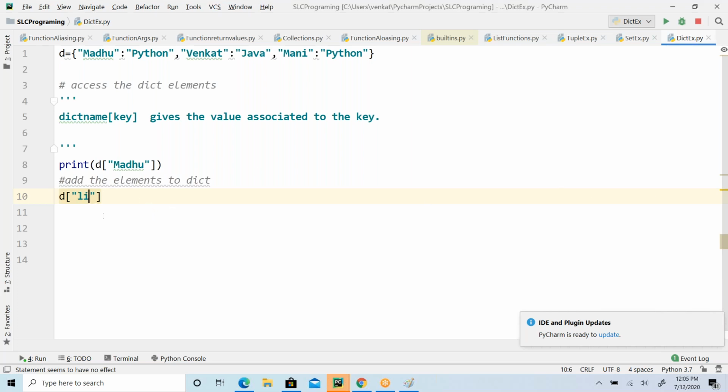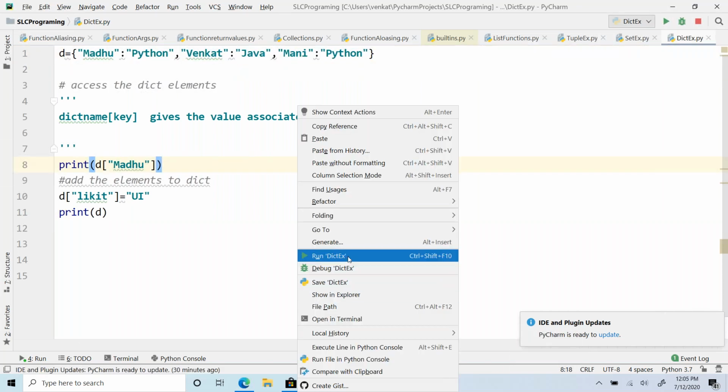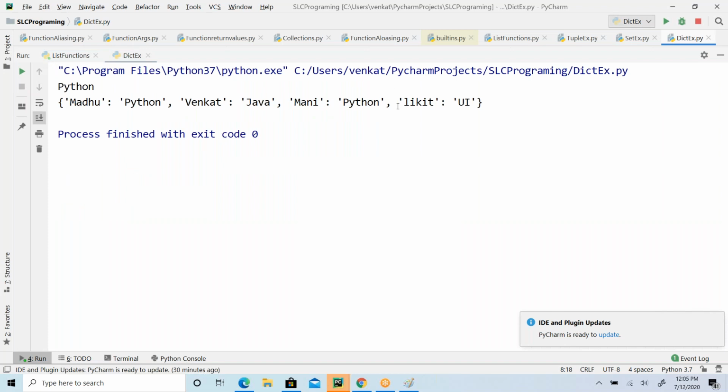So Likit, this is the new key I wanted to add to my dictionary, and the value, maybe he joined UI technologies. Now print the dictionary. The dictionary is going to have the new key value pair, Likit and UI, along with the earlier pairs. So you can add individual keys like this.